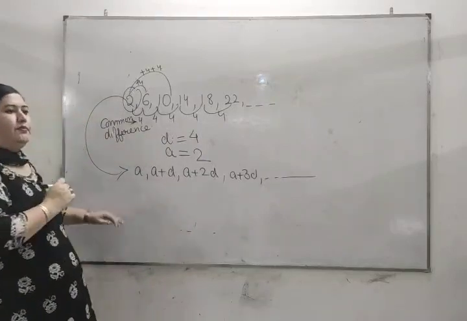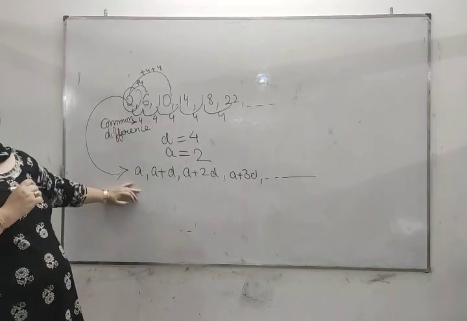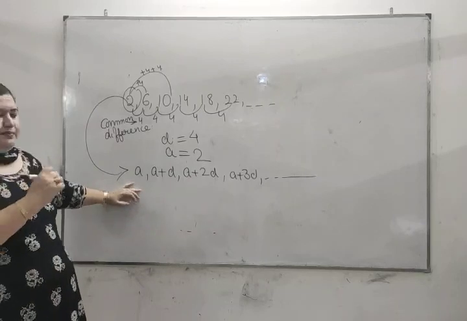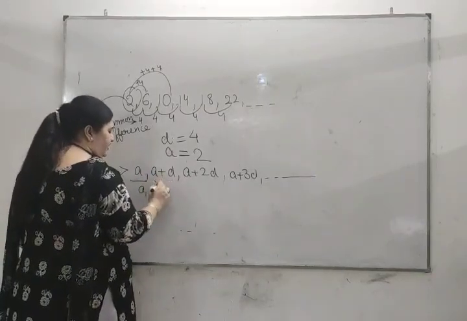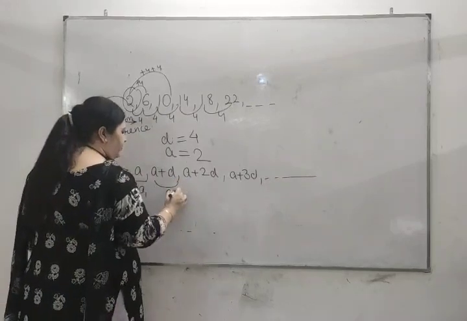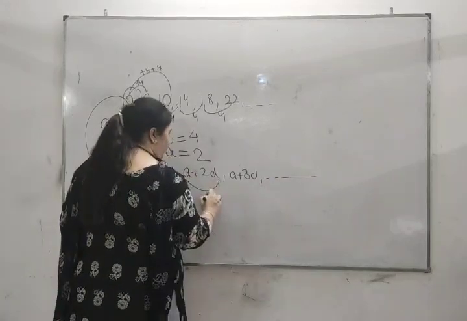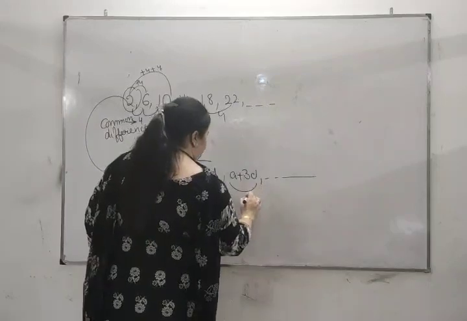We denote the number of the term, that is the position of the term, by writing the subscript. First term is A1 or T1, second is A2, third is A3, fourth is A4.